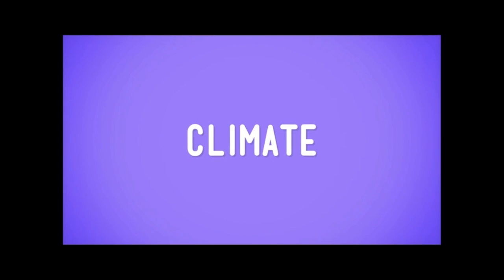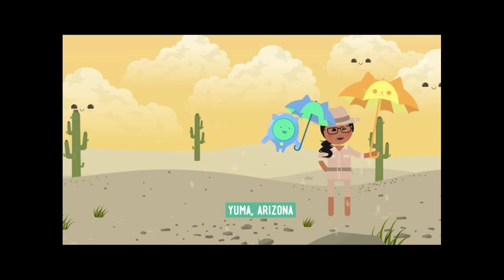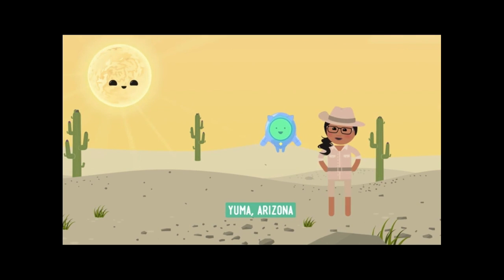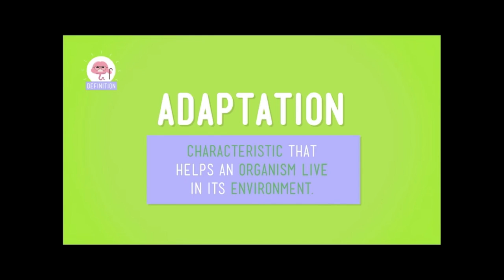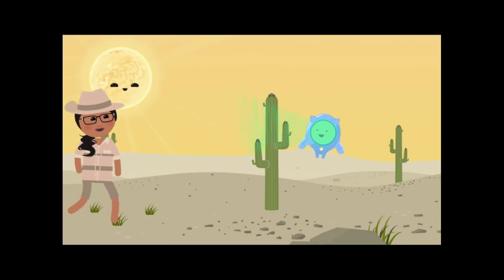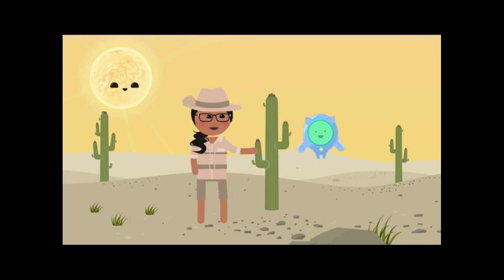First, let's talk climate. Through Little Me's travels, we found out that Yuma, Arizona had a hot and sunny climate. We decided this after finding out that although it rained once or twice during my long stay, most of the days were hot and dry. Now, the plants and animals that live in Yuma's hot, dry, sunny climate have adaptations that help them live in that desert environment. If we took a hike around Yuma, we might see a cactus, and if we took a closer and careful look at the cactus, we'd see that its outside is kind of waxy and tough. This adaptation helps the cactus save water by keeping the water from evaporating into the dry air.